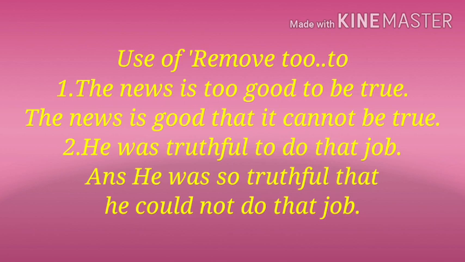Second example: he was truthful to do that job. Answer: he was so truthful that he could not do that job. Here the first sentence is in present tense, so we used cannot. And the second sentence is in past tense, so we used here could not. In this way, by removing to and using so that, we can make affirmative to negative sentence.